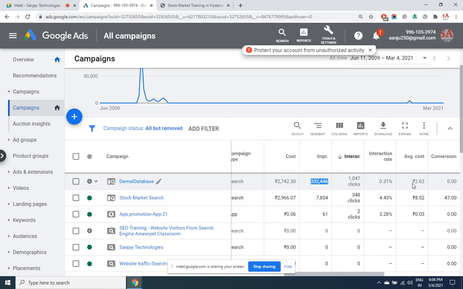We throw pamphlets and all, 50 paisa, 70 paisa each pamphlet cost. 99% of people throw it away in the dustbin, but we are still paying for it. Here, all around the location you have selected, interested people who have clicked your ad and got the information on your website, you are paying only 2.60 rupees for them. Plus GST is separate, GST is 18%. Even then it is 2.8 rupees or, let's say, 3 rupees per interested person.